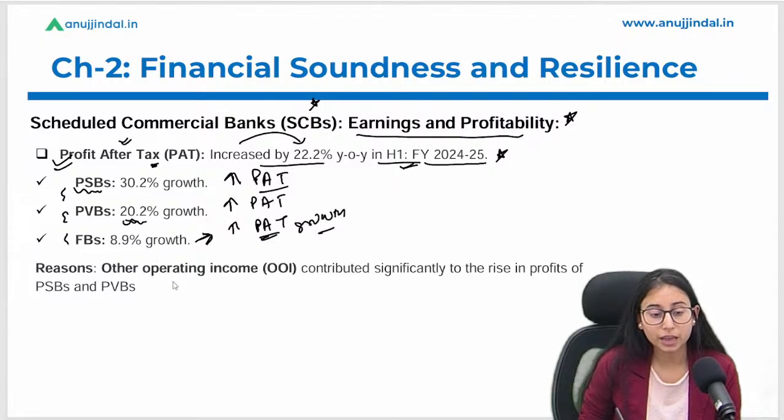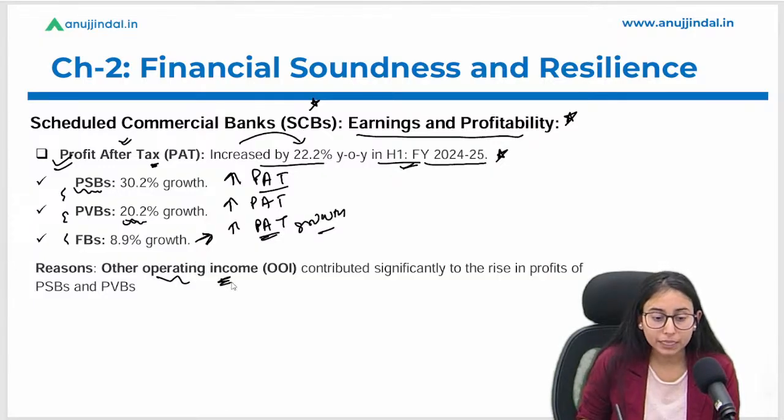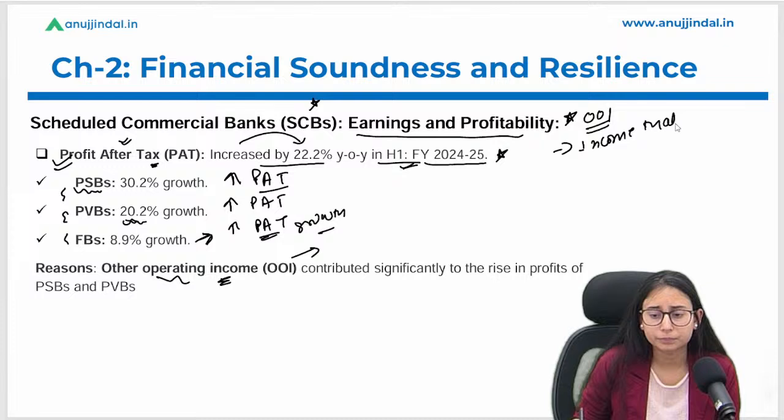I hope it is clear. And what is the reason behind such increase in the growth of profit after tax? It is other operating income. Now other operating income, जिसे हम कहते हैं OOI, वो क्या होता है? It is the income that banks earn.